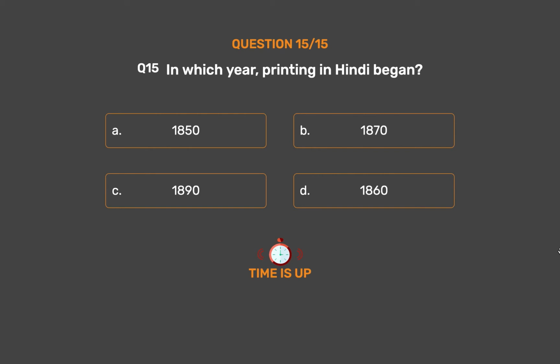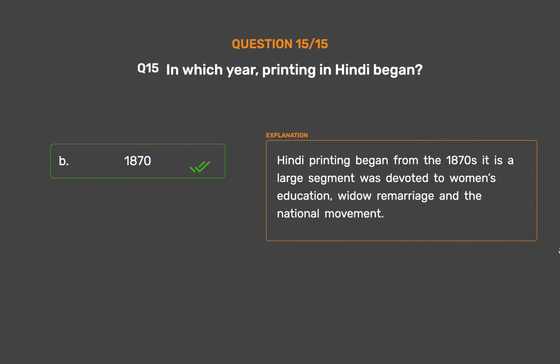The correct answer is option B. 1870. Hindi printing began from the 1870s. A large segment was devoted to women's education, widow remarriage and the national movement.